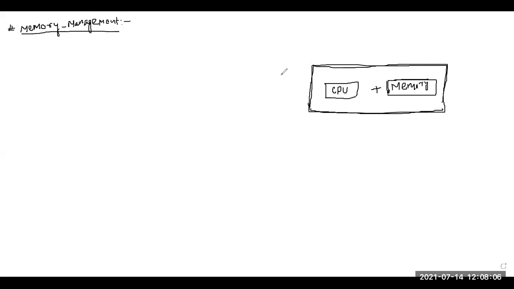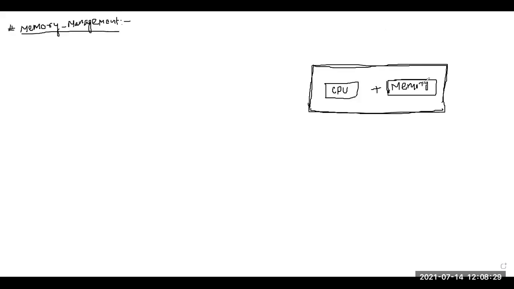Managing the memory means how we store this data in memory so that we can use it effectively. Our final goal is to manage this data in such a way that it can be used effectively.